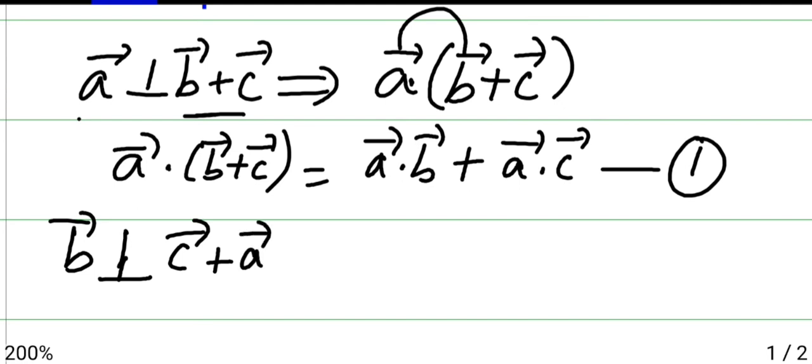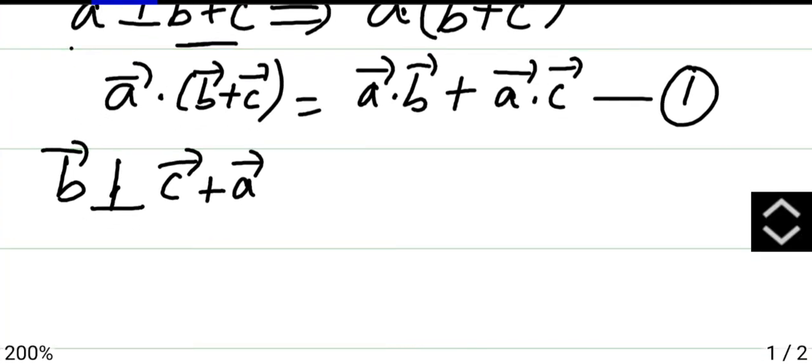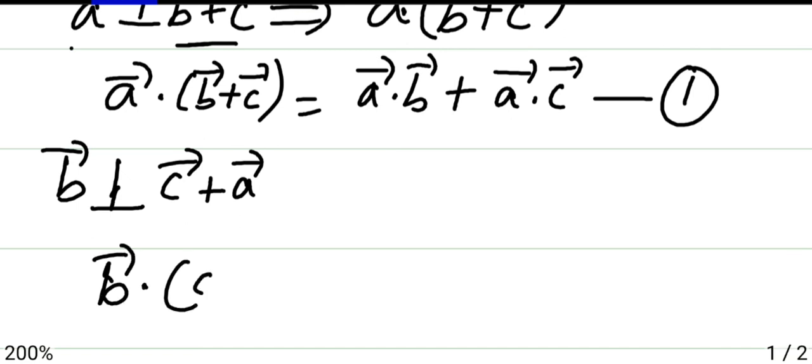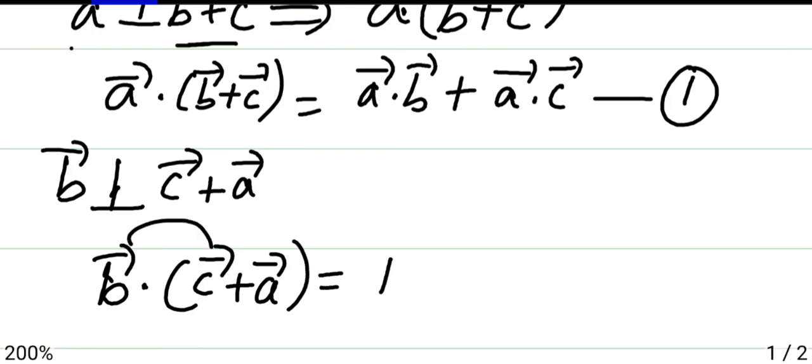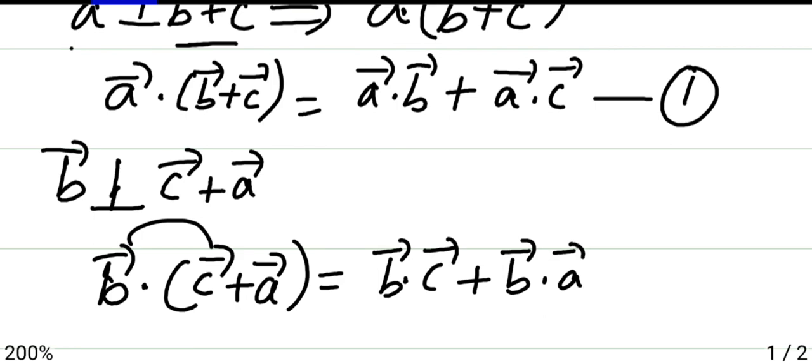B is perpendicular to the other two. So that is B vector dot C vector plus A vector. That will be, again, by the distributive property, B vector dot C vector plus B vector dot A vector.